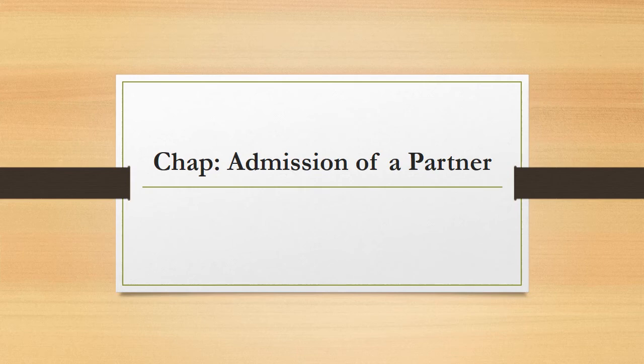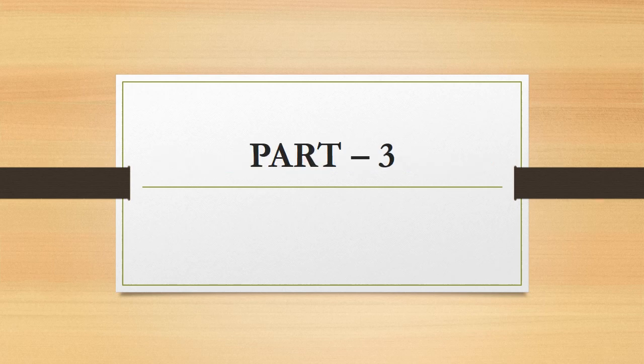Friends, this is the third video of the chapter Admission of a Partner. In the first video, I have discussed the calculation of new profit sharing ratio and sacrificing ratio. In the second part of this chapter, I have discussed goodwill, the various entries required at the time of admission of a partner for goodwill. This is the third part.